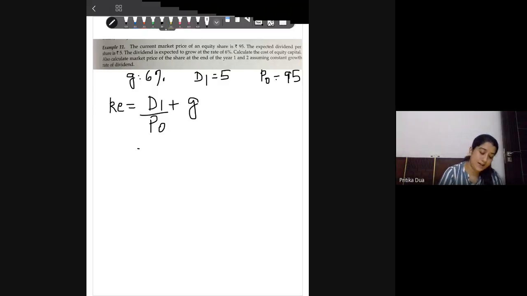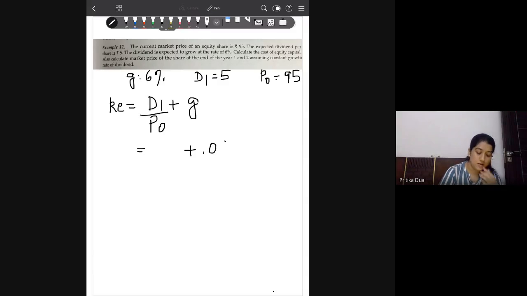When you are taking the values in decimal here, your growth rate will also be in decimal. So I think you people are making a mistake here. When I am taking D1 by P0 in decimal form, I will take the growth rate also in decimal.